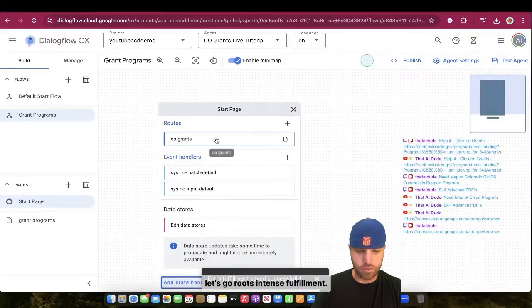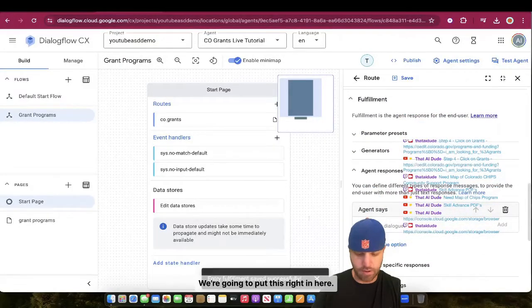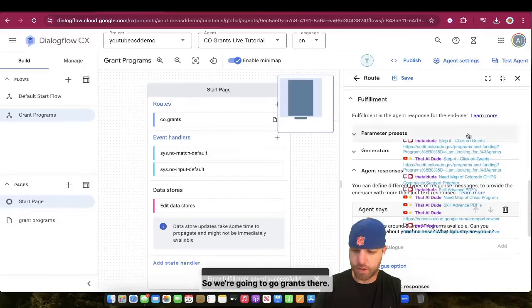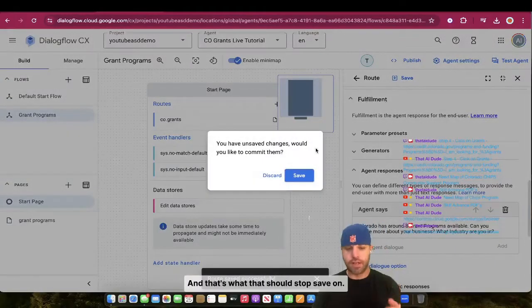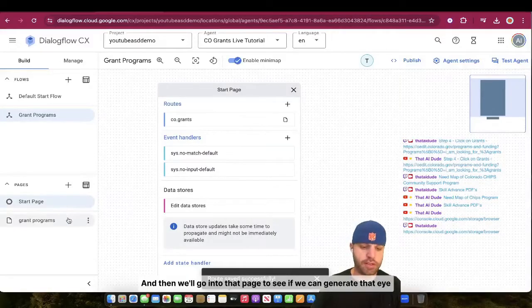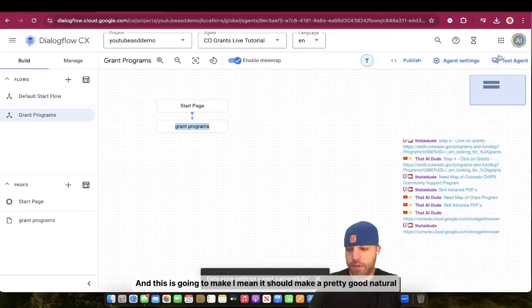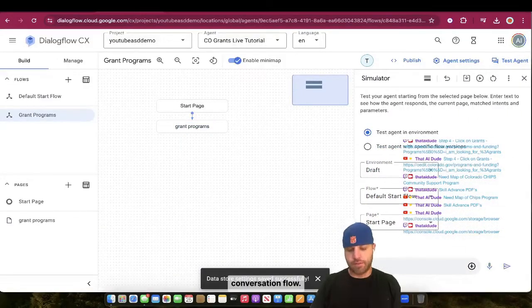We're going to put that up here to data stores. Let's go routes, intents, fulfillment. We're going to put this right in here. Okay, so we're going to grants there. Now, that should stop it. Save them. That should stop it at that flow, and then we'll go into that page to see if we can generate that AI out. It should make a pretty good natural conversation flow.